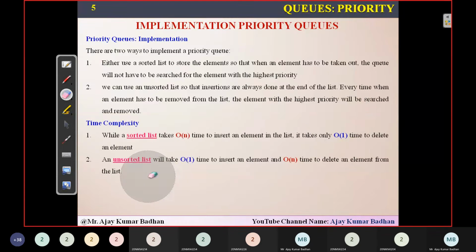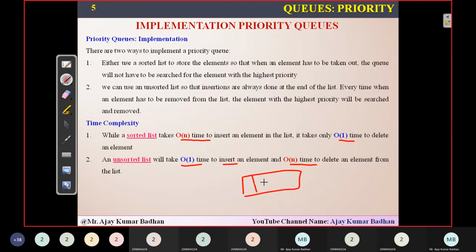This is what you people have to keep in mind. This is a vice versa kind of condition. Vice versa in the sense that a sorted list will take order of n time for inserting an element, but deleting will be very easy, only one at a time, so order of one. But in an unsorted list, we can insert elements anywhere, and we don't have to worry about the sorting order, ascending or descending. So it will take order of one time to insert and order of n time to delete. Why? We have to search where exactly the element is located.